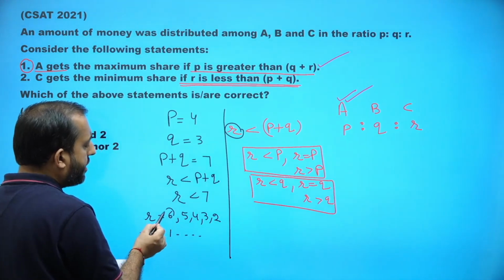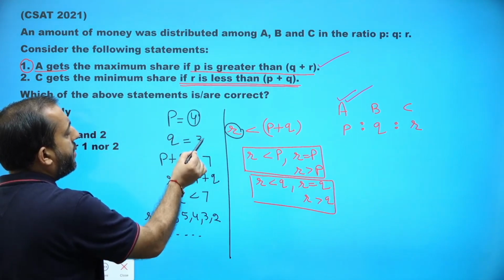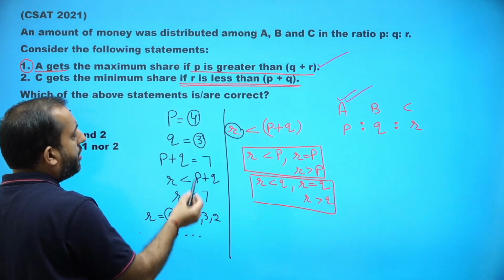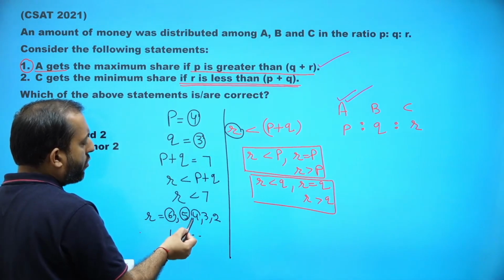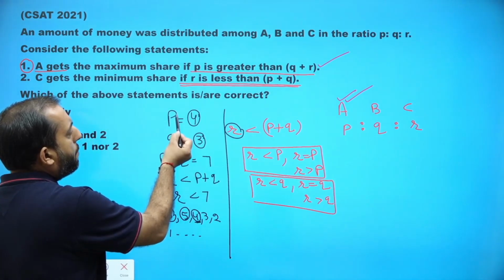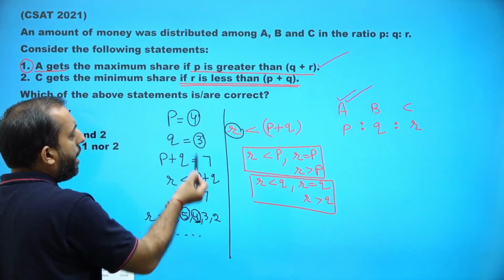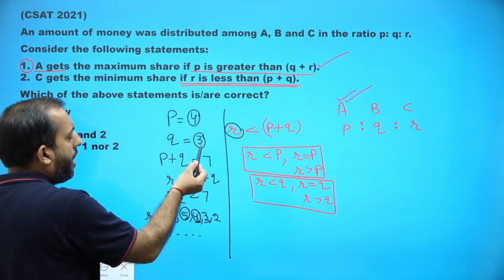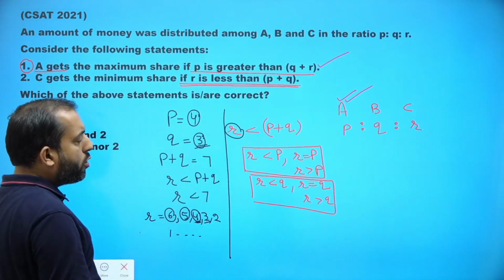If R is 6, then R is greater than P as well as Q. If R is 5, then R is greater than P as well as Q. If R is 4, then P and R will become equal to each other. If R is 3, then R and Q will become equal to each other.